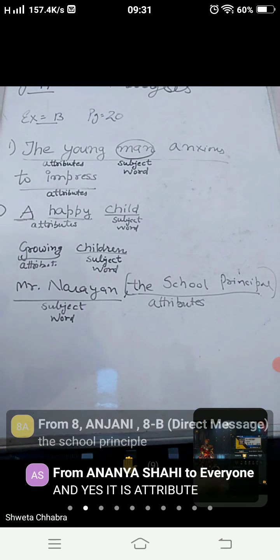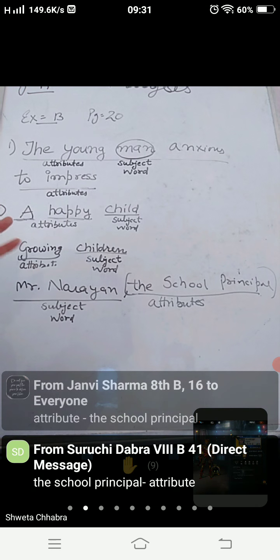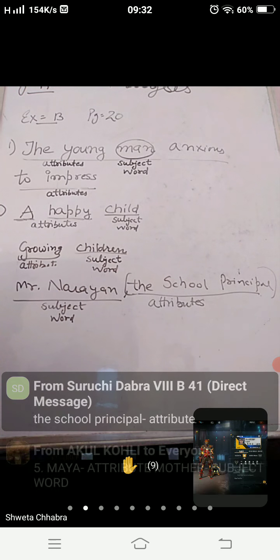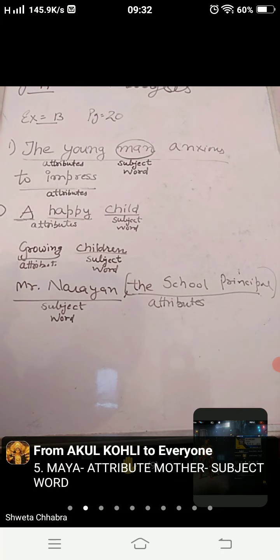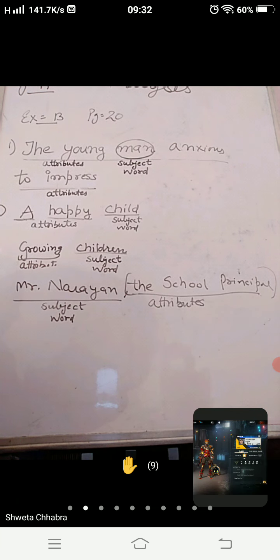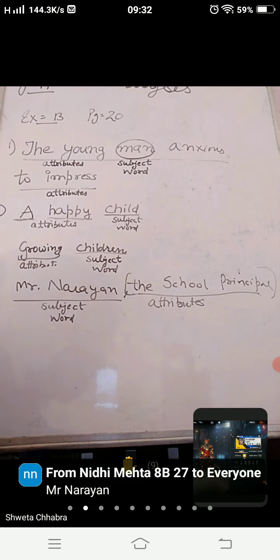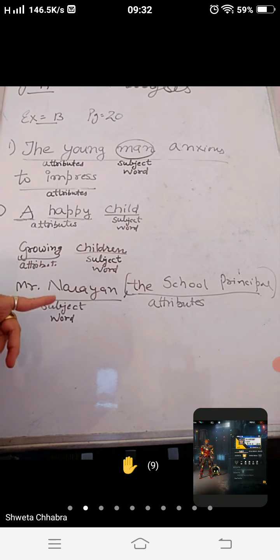Okay. Now you have come to know, I have explained how to find out subject and predicate. And you are very well versed in that. After finding subject and predicate, you will separate the subject, and from that subject you have to find out what is the subject word and what is its attribute. Subject word means the main word which is being described here.